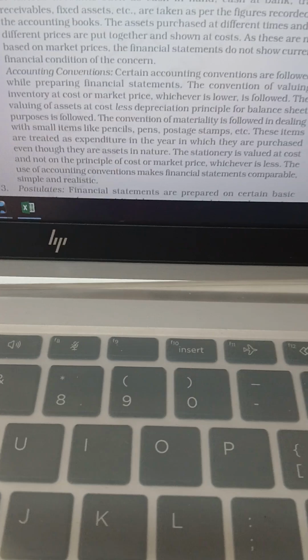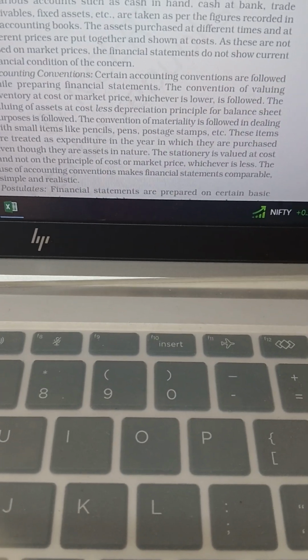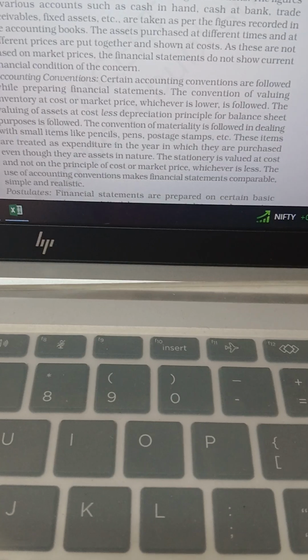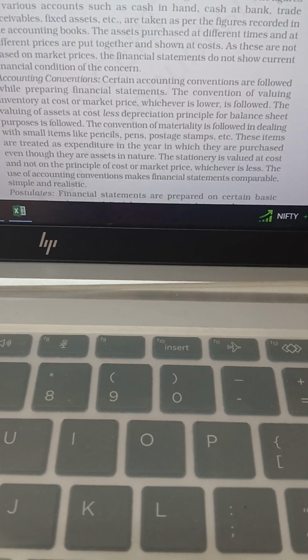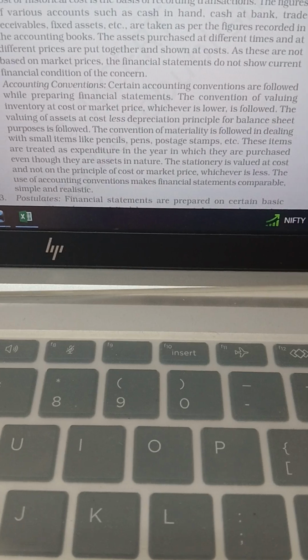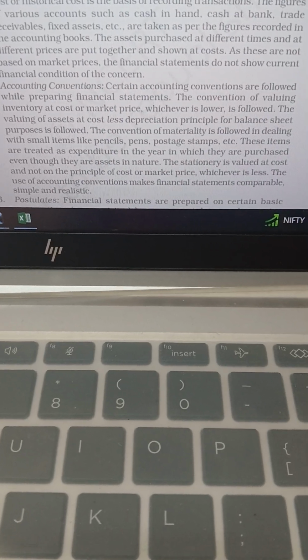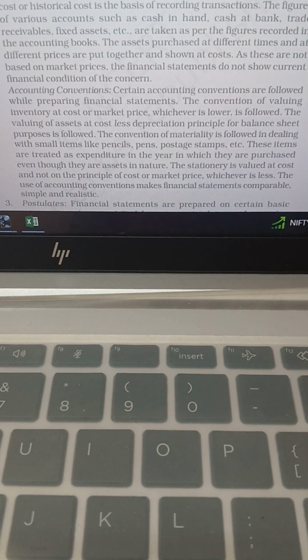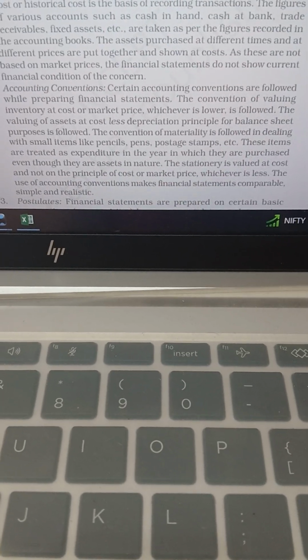Then accounting conventions. Accounting conventions means the principles to be followed in accounting. So in the financial statements, certain principles, as we have already studied about the accounting conventions in the previous classes, are to be followed while preparing financial statements.